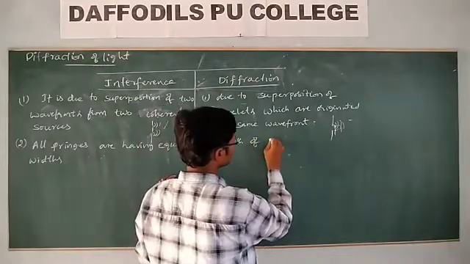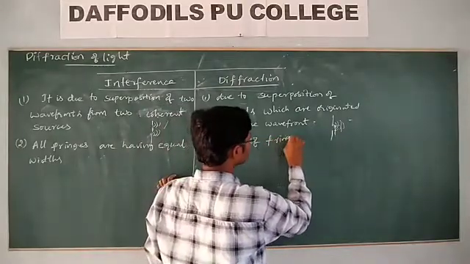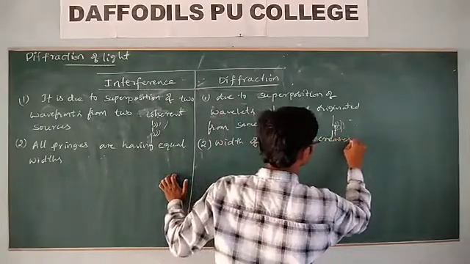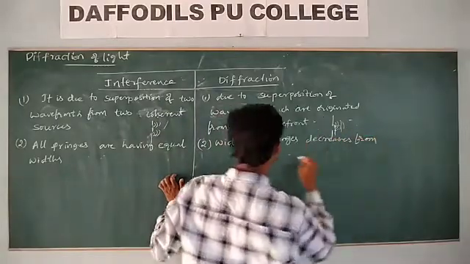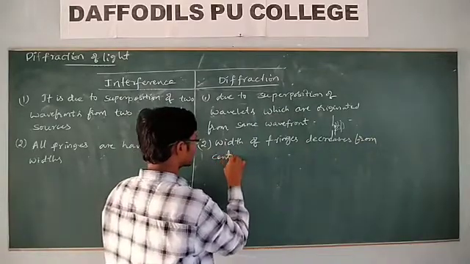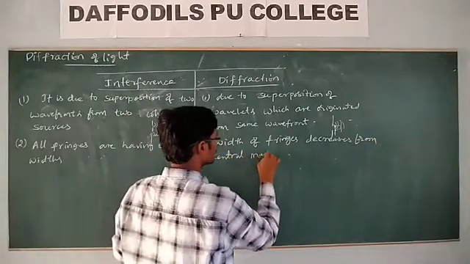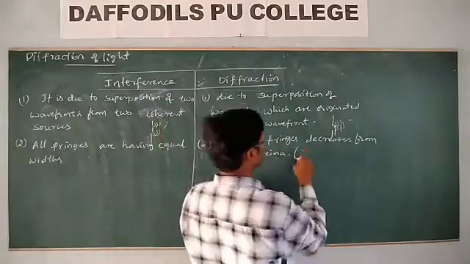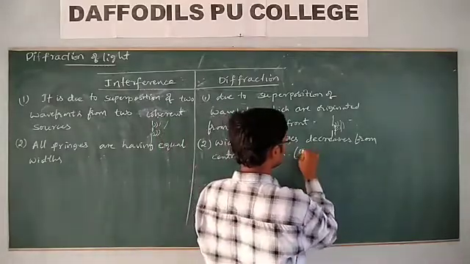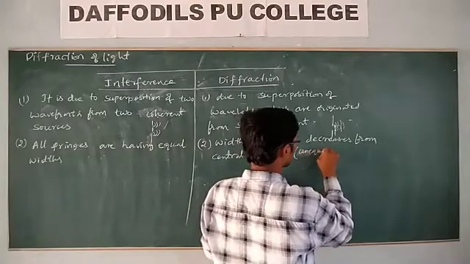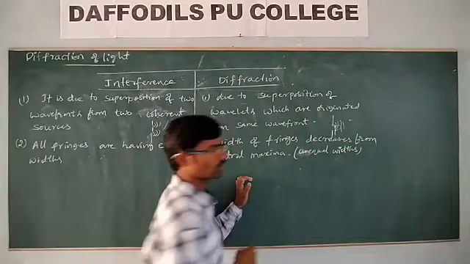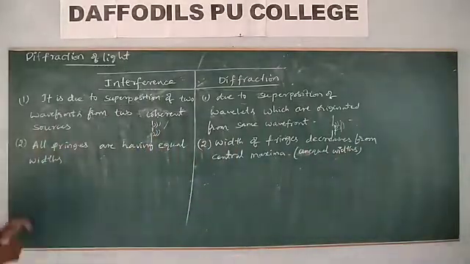The width of the fringes decreases from the central maximum, that means unequal widths. Here, equal widths.